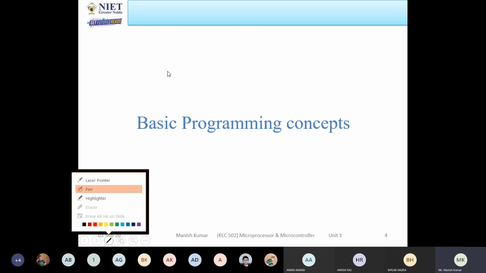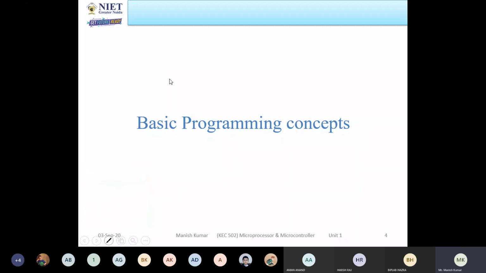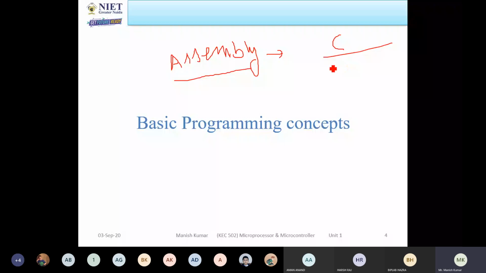In the same way, if you want to write programs for 8085, we use assembly level language. This is also one type of language, in which you have certain instructions. Like if you study C, there are some libraries or predefined functions, such as scanf, printf.